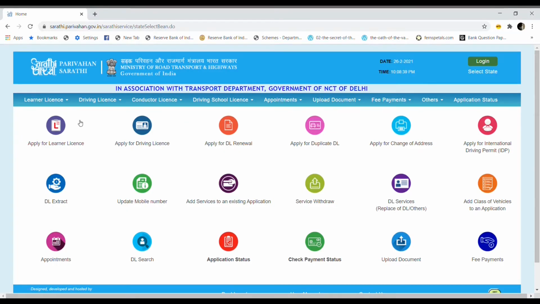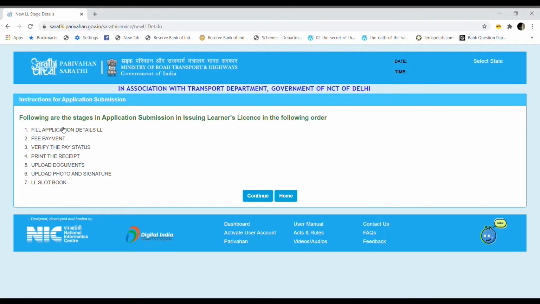If you see, the first option is apply for a learner's license. I go here and it's showing me to fill the application details, do the fee payment, verify the pay status, print the receipt, upload documents, upload photo and signature, and then you will get a learning license slot.